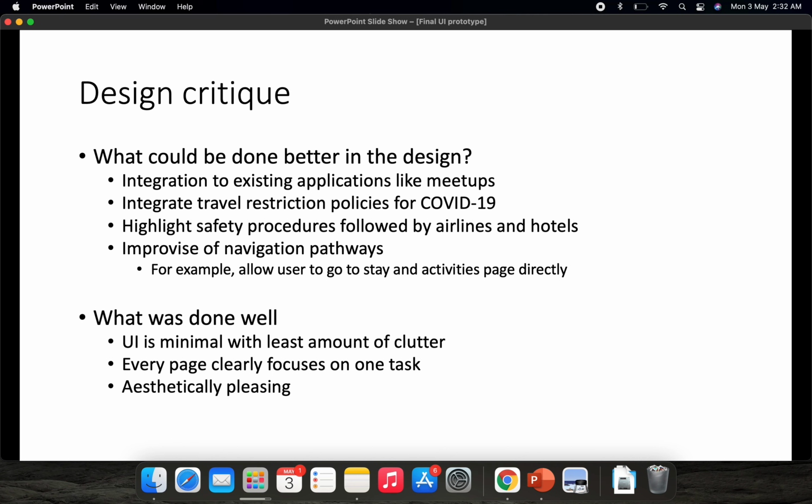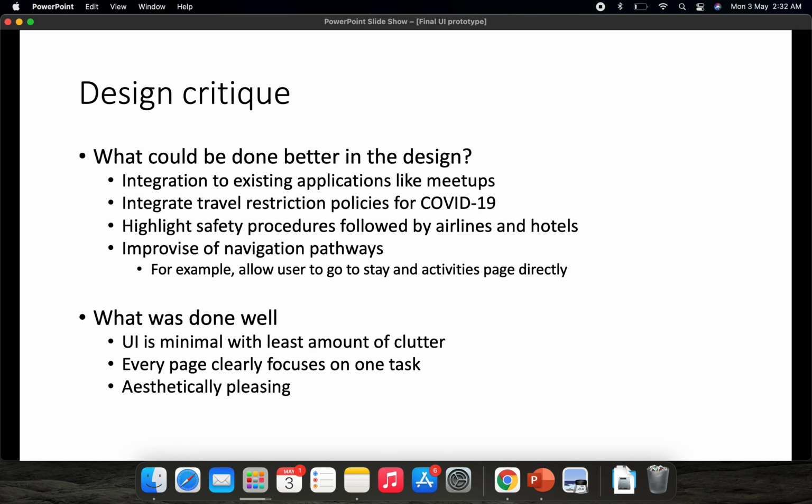Secondly, another piece of feedback I got was that, due to the current restrictions, it would be helpful if I could integrate travel restriction policies for each of the regions in my website, and also highlight the safety protocols that are followed by the airlines and hotels. Also, an integration with existing applications like Meetups, which allows you to connect with other travelers, would also add value.